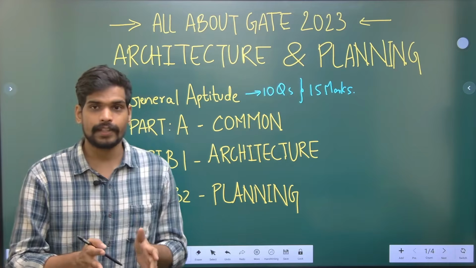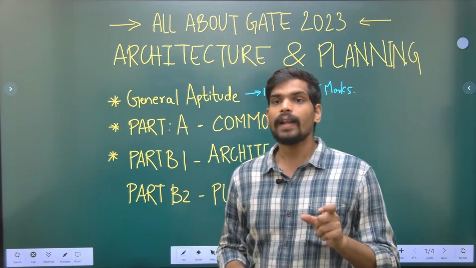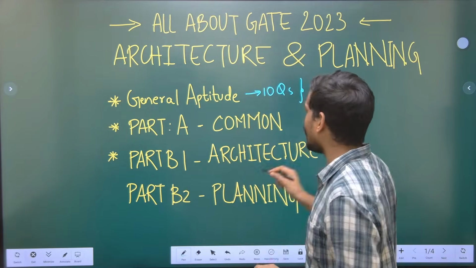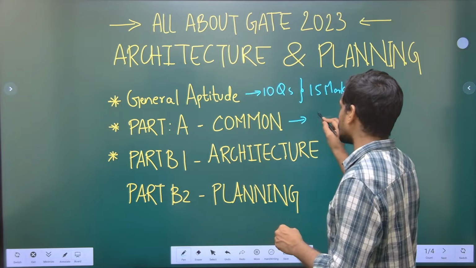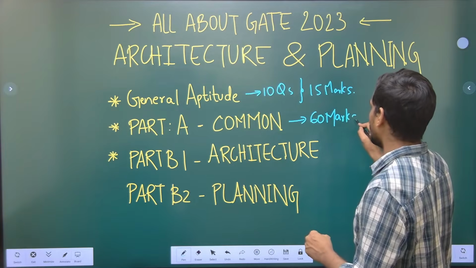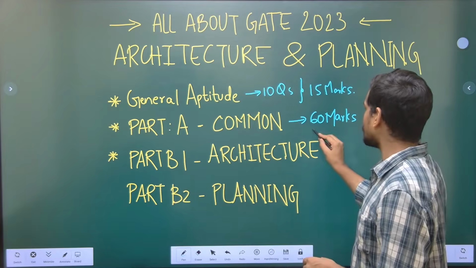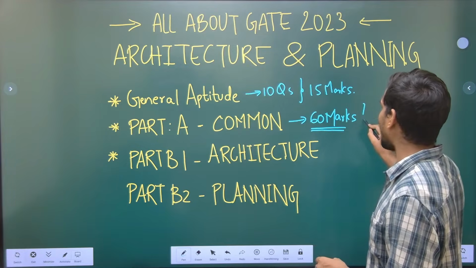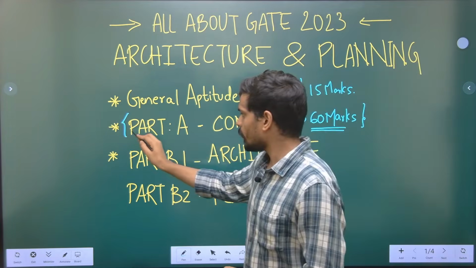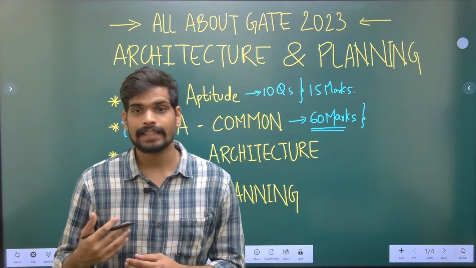So coming to the architecture and planning part, the core subject part, you have part A and part B. Part A, that is common part, will have a weightage of 60 marks out of 39 questions. So you will have 39 questions, of which the total weightage will be 60 marks, and this part is the portion with maximum weightage. So remember this point during the course of your preparation and also during the examination.